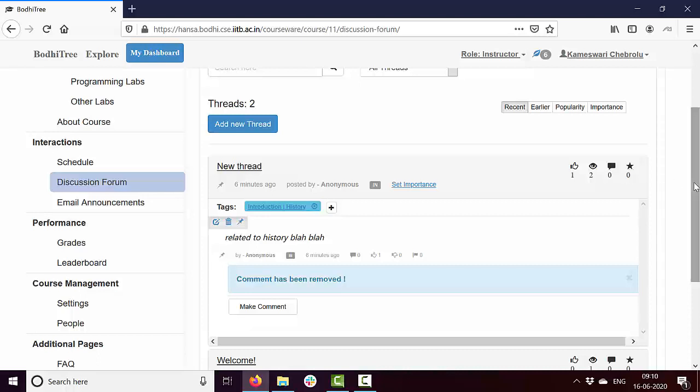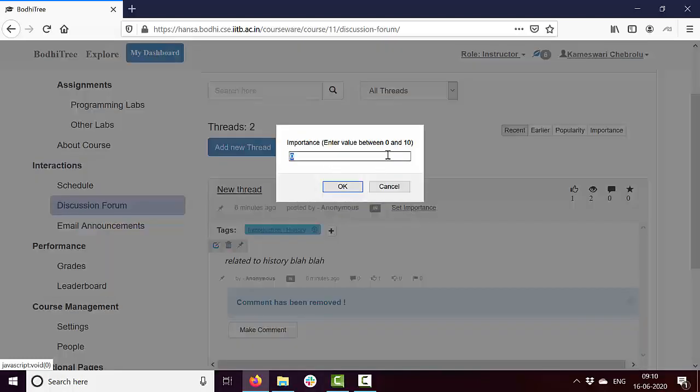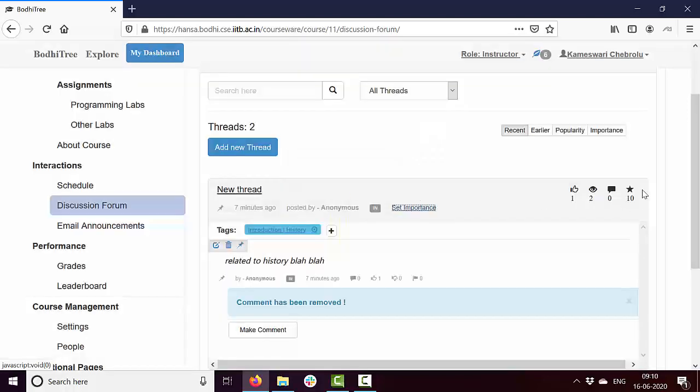Again, this is something which an instructor can set using the set importance field. So let's look at that. For example, I have a thread that I'm posting, and I want students to pay attention. One way is to pin it so that it always comes to the top. You can also set importance by clicking on this. You can set an importance between 0 and 10. So let me set an importance of 10 and click OK.